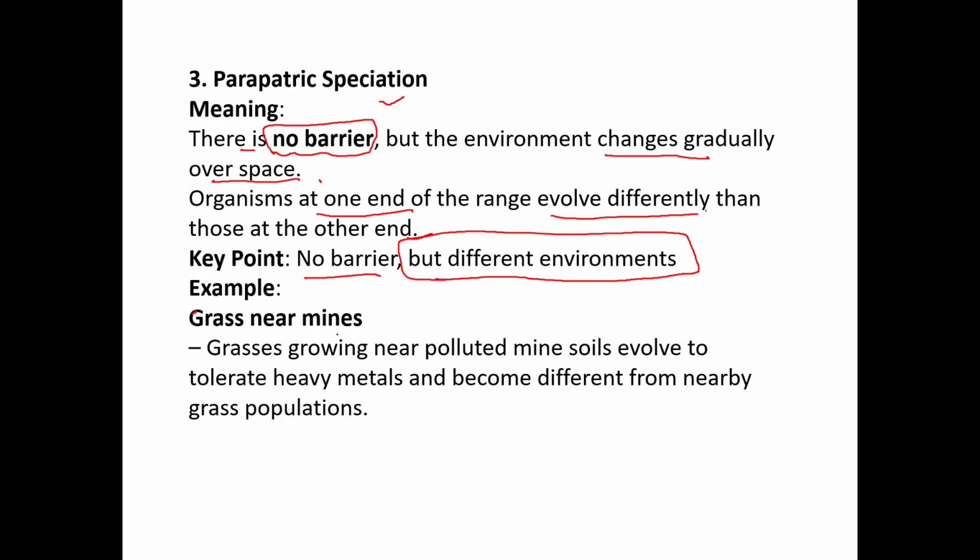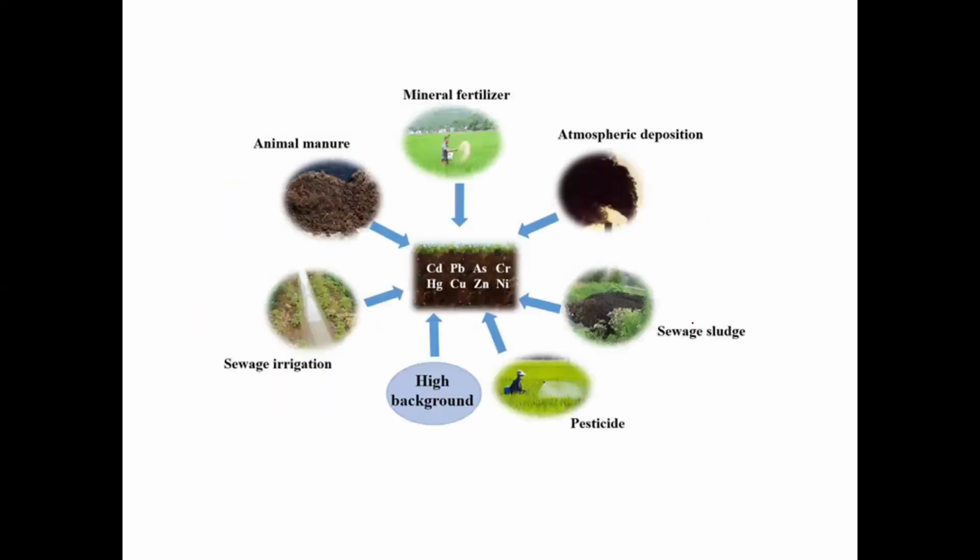Example is grass near mines. Grass growing near polluted mine soil evolved to tolerate heavy metals like iron and potassium, and became different from the nearby grass population. Look, the different location and availability of metals in the soil makes the grass different. Sewage irrigation, high background, pesticide exposure.